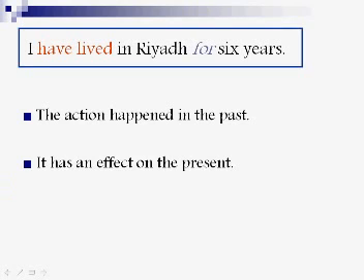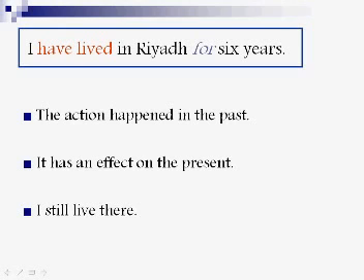How is that? I have lived in Riyadh for 6 years. It means that maybe I still live there, okay? Or that the experience of living in Riyadh still affects me. Maybe I liked it a lot, or maybe it was kind of recent, new, for example.